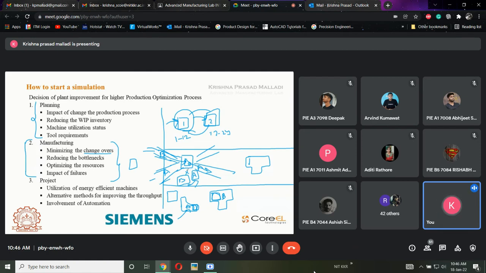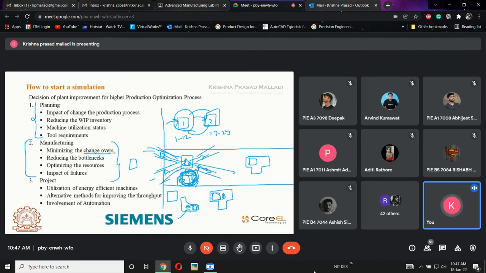So there needs to be an operator here, a CNC operator. This CNC operator comes here, shifts the program from A to B and runs the program. Then the hole for B will be made, and the part needs to be entered here. Again the A part will be entered, and again the operator needs to change the program to A. Like this, the CNC operator needs to continuously change over from A to B, A to B, A to B. Then only my parts will be coming like this. So this is called a changeover.